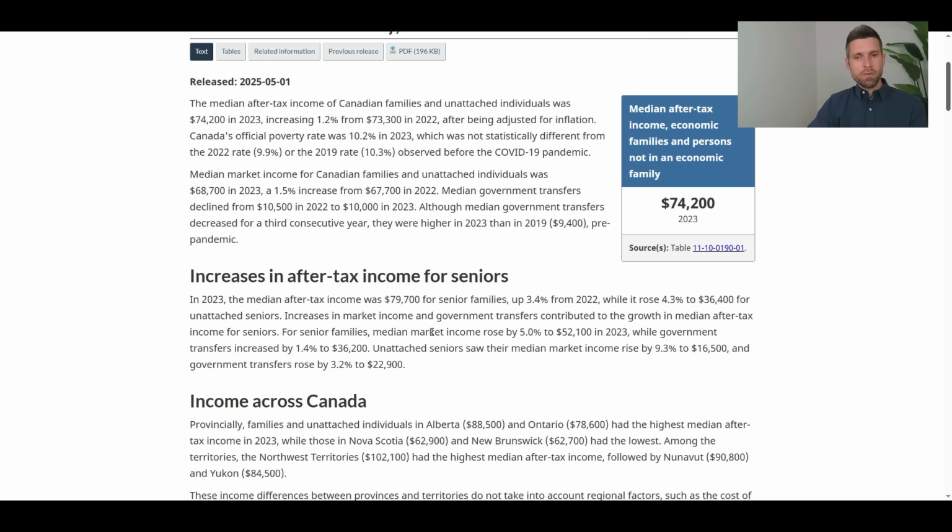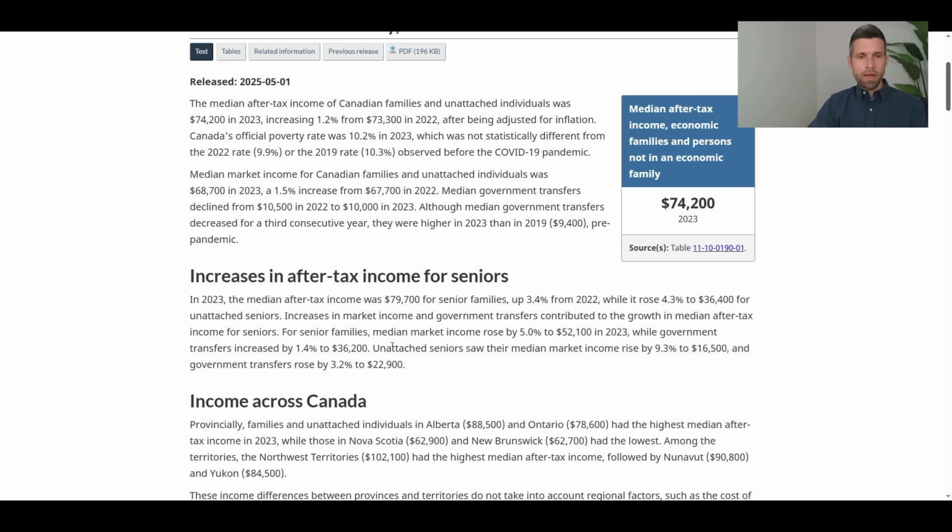Now, what's interesting here is that we can take a look at the market income. Market income represents pensions, investment income, RSP, RIF withdrawals, etc. $52,100 for a couple. And if we look at individuals, $16,500. So again, on a per person basis, this is a bit lower for an individual, less than I would have expected. I wonder if part of this is because there may not be additional income. So individuals might be wanting to spend more, they just don't have the financial assets to support it. So that's the other caveat we probably want to keep in mind.